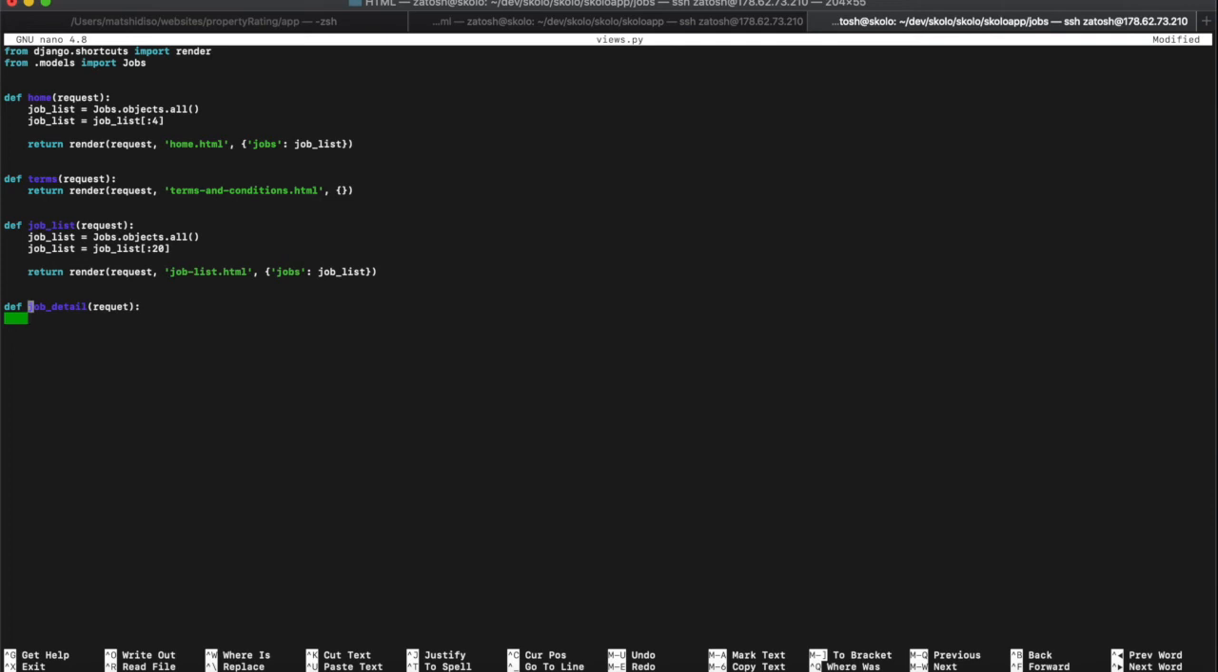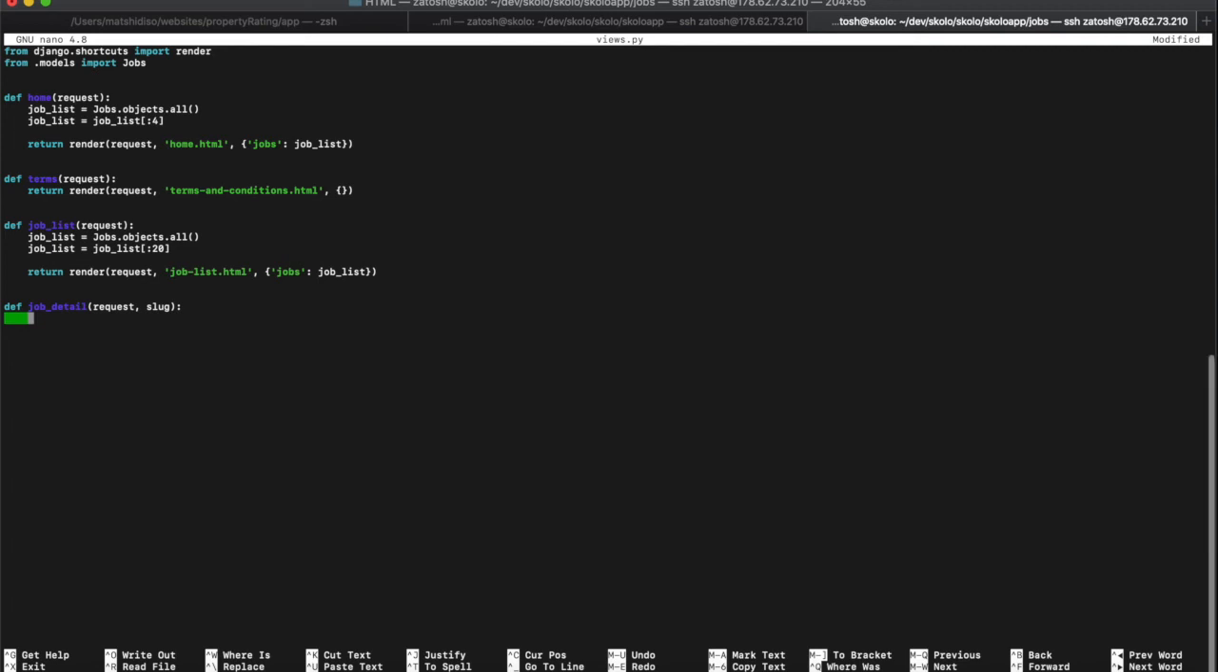It's going to take the request and the slug. The slug is going to be the argument that gets passed into that URL. We misspelled request. It's going to take in the request and the slug. It's going to take in two things, and then once it takes in the request and the slug, we're going to have to find from the database the specific job instance.